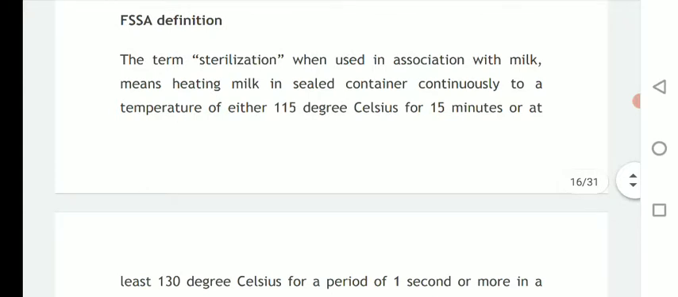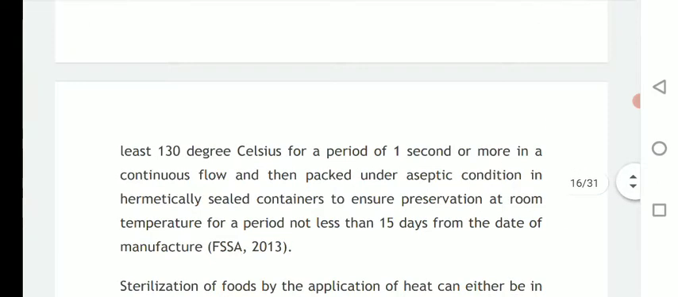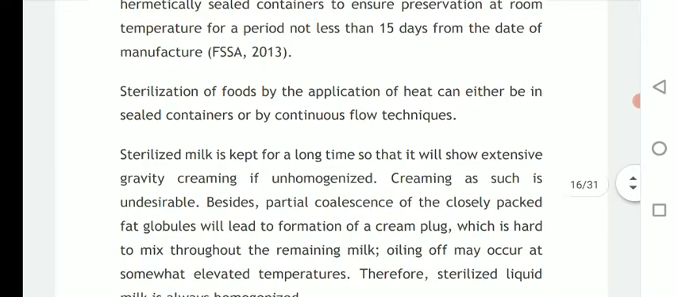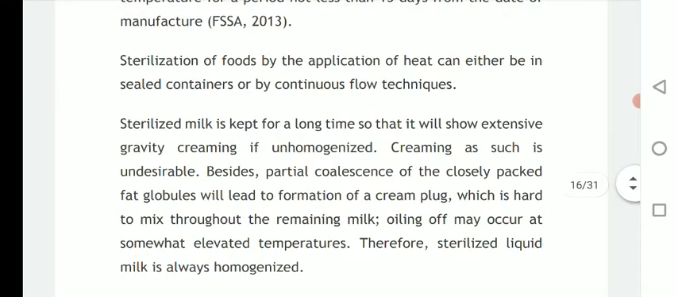So these are the specifications provided by the Food Safety and Standards Authority, in which they define sterilization. According to them, sterilization is heating of milk at either 115 degrees Celsius for 15 minutes or heating of milk at 130 degrees Celsius for 1 second. This type of milk is packed in containers and sold in markets. So sterilization of foods by application of heat can be done either in sealed containers or by a continuous flow technique.